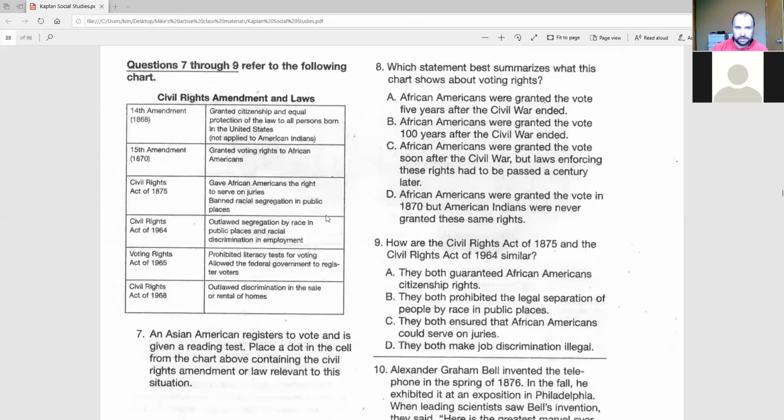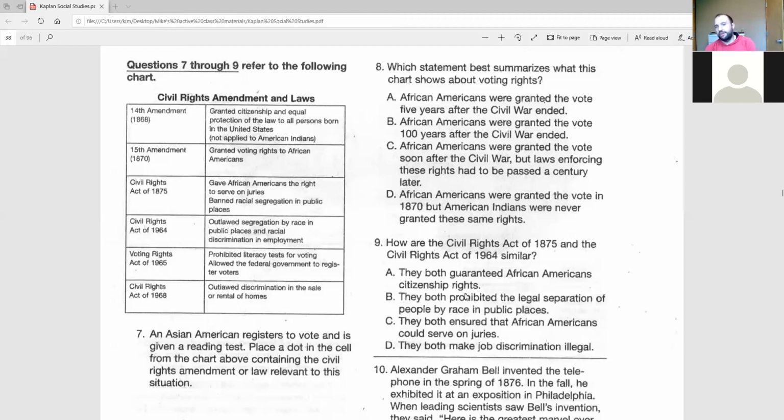All right, and then last question about this chart, number 9 says, how are the Civil Rights Act of 1875 and the Civil Rights Act of 1964 similar? Well, let's look real fast. Civil Rights 1875 gave African Americans the right to serve on juries, banned racial segregation. 1964 outlawed segregation by race in public places, racial discrimination. Now let's look at our choices.